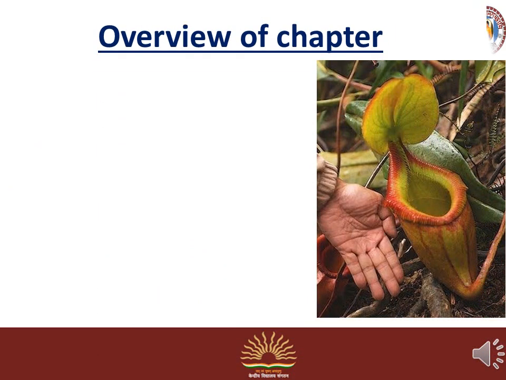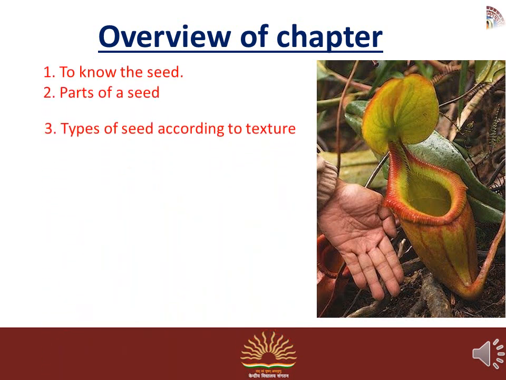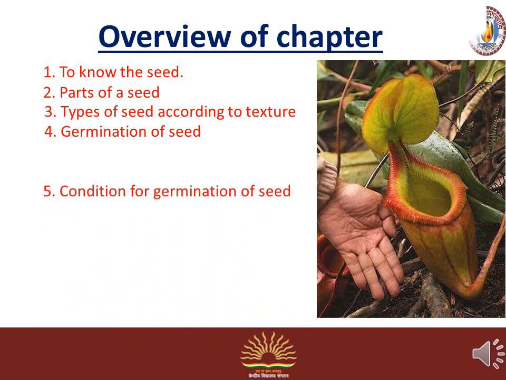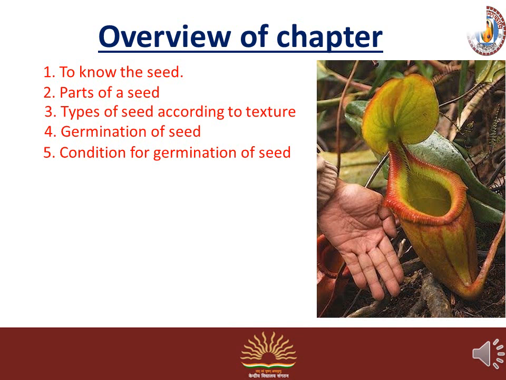Key points of this chapter: to know the seed, what is a seed; to know the parts of a seed and types of seed according to texture. Texture means smooth, rough and flat, etc. Again, to know the germination of seed.